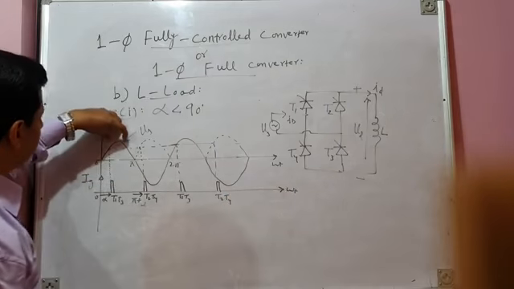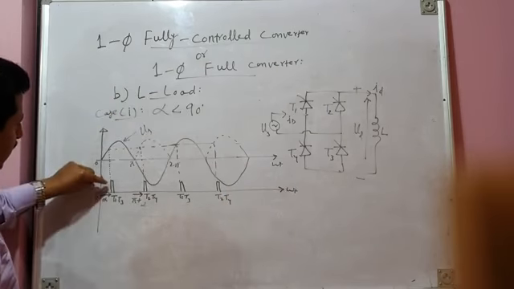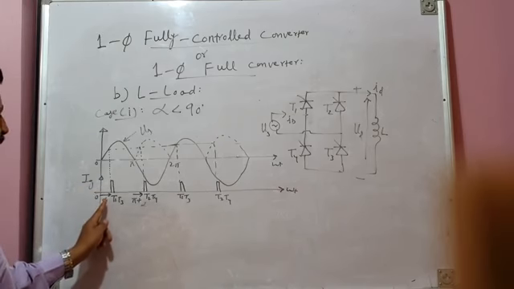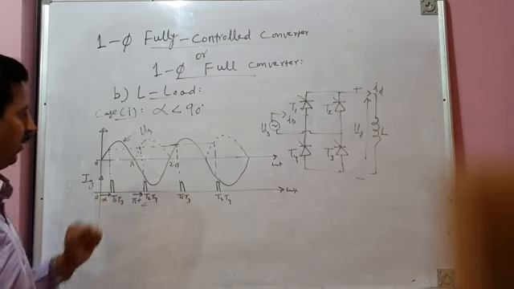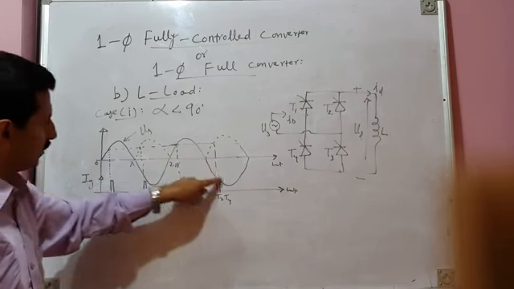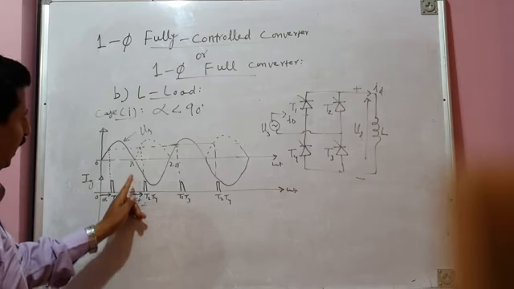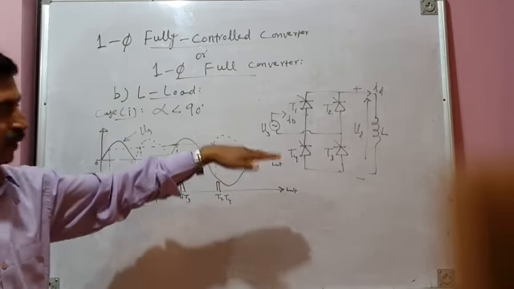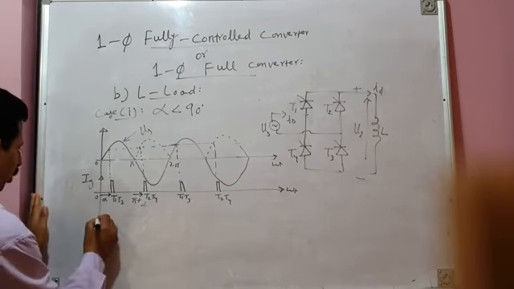So you can see these are the positive half cycles of source voltage, and in the positive half cycles, after a delay angle of alpha, T1, T3 are fired. And in the negative half cycles of source voltage, after a delay of alpha, again T2, T4 are fired. So this is the firing pulse pattern for all the four devices. What about load voltage?